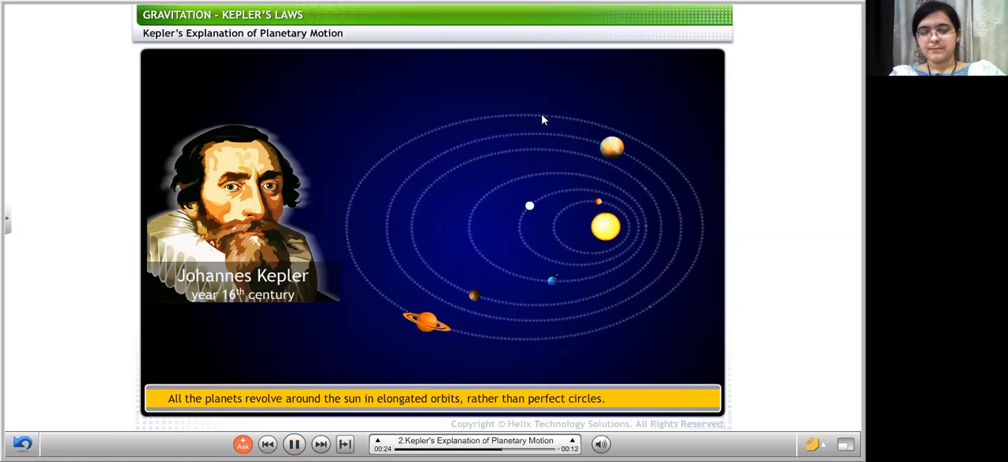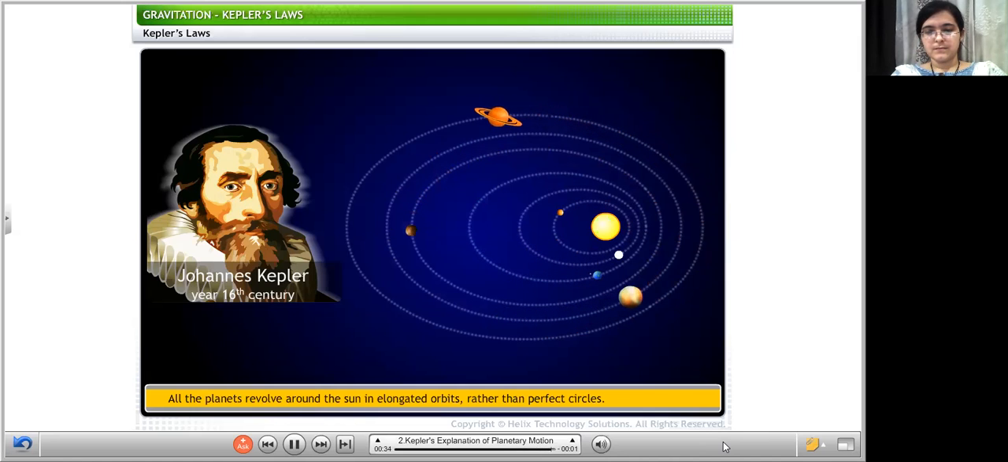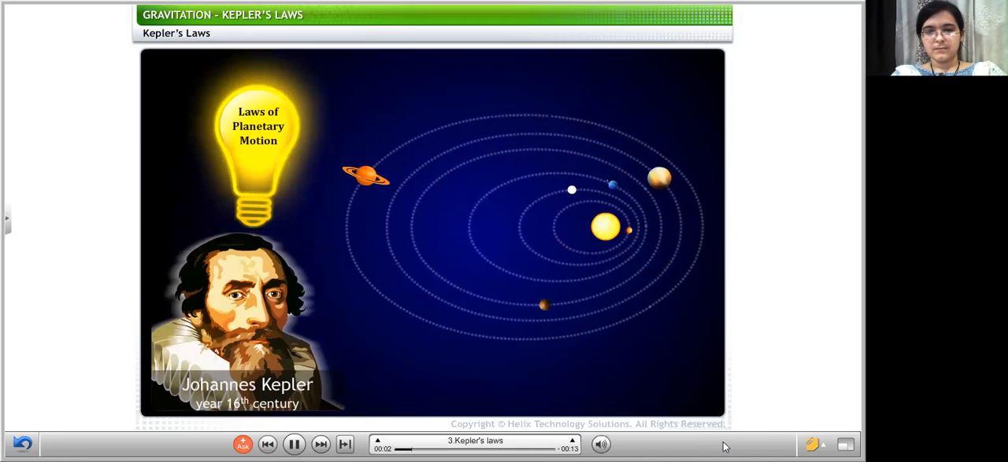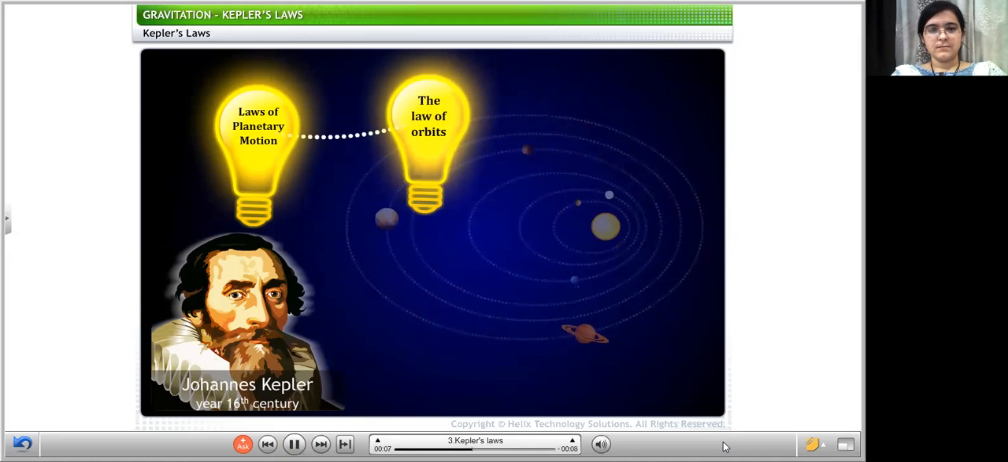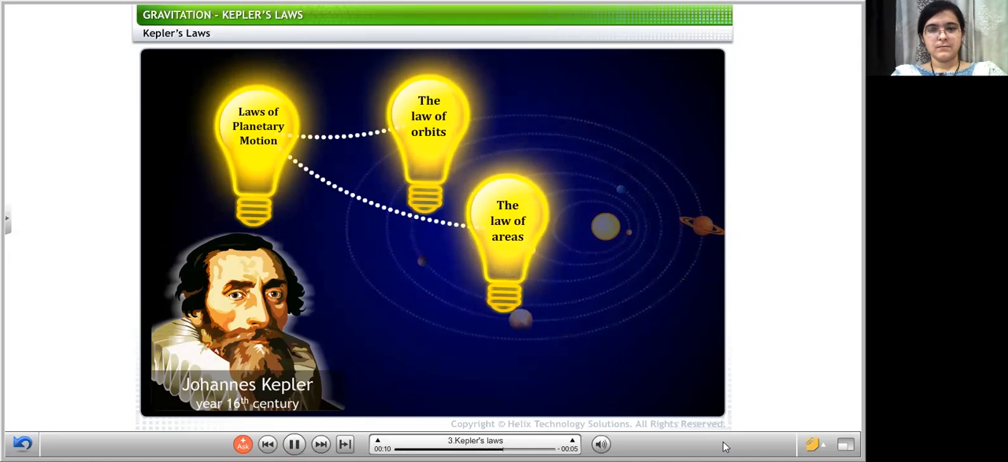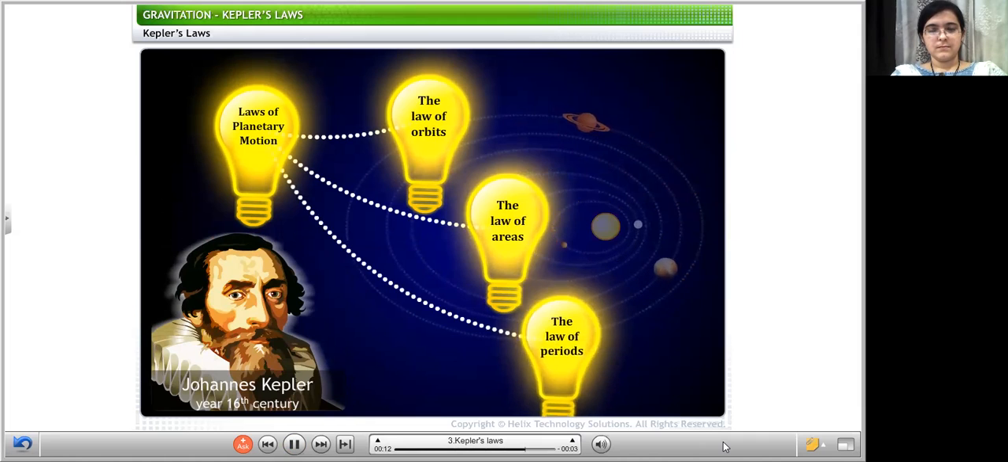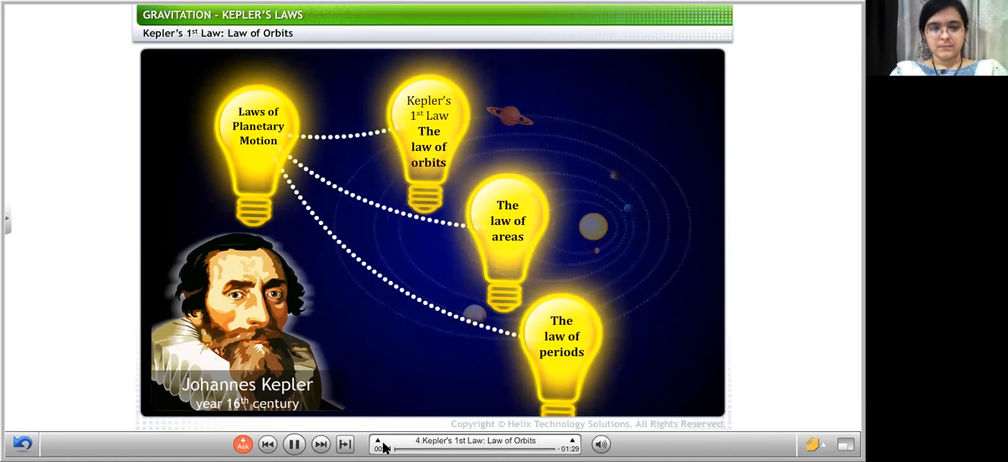Based on his observations, Kepler propounded 3 laws of planetary motion, known as Kepler's laws. Kepler's 3 laws of planetary motion are the law of orbits, the law of areas, and the law of periods. Let's look at each law. What are the 3 laws called? Kepler's first law is called the law of orbits, then the law of areas, and the third one is the law of periods. One by one.